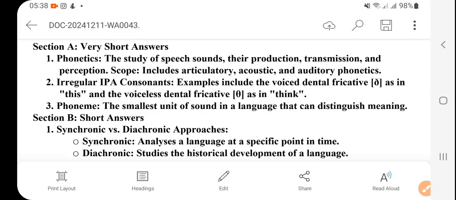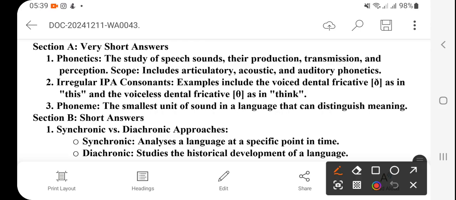What is phonetics? When this word comes, you should understand that it is the spoken part, right? So that is a study of sound actually. Phonetics is the study of speech sound, right? I'm speaking, what type of words I'm using, tone and all. So that is the study of speech sound.